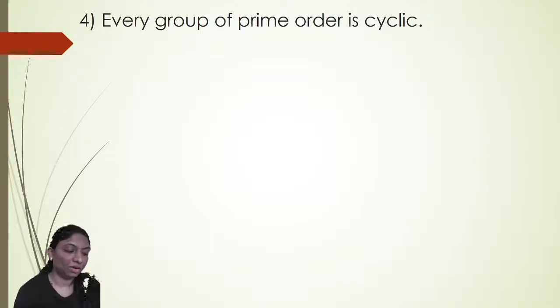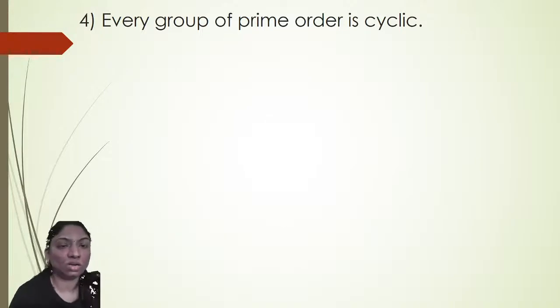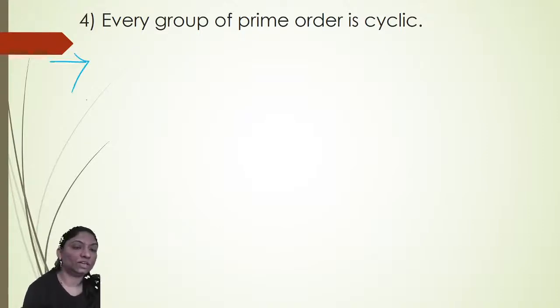Okay, prime order, prime number, it means what? An integer p is said to be prime if p is not equal to 0 and p is not equal to plus or minus 1, and the only divisors of p are plus or minus 1 and plus or minus p. The least positive prime number is 2. So we will start with that. Okay.